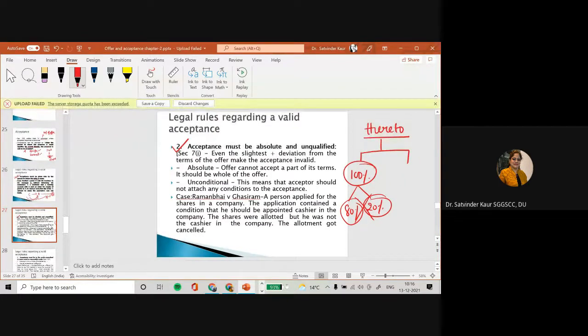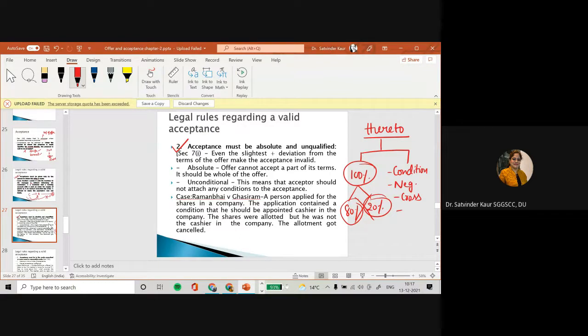Secondly, this should be unqualified. It means there should not be any kind of conditions. There should not be any kind of negotiation. There should not be any kind of cross offer, or there should not be कि आप उसको accept नहीं कर रहे हो.